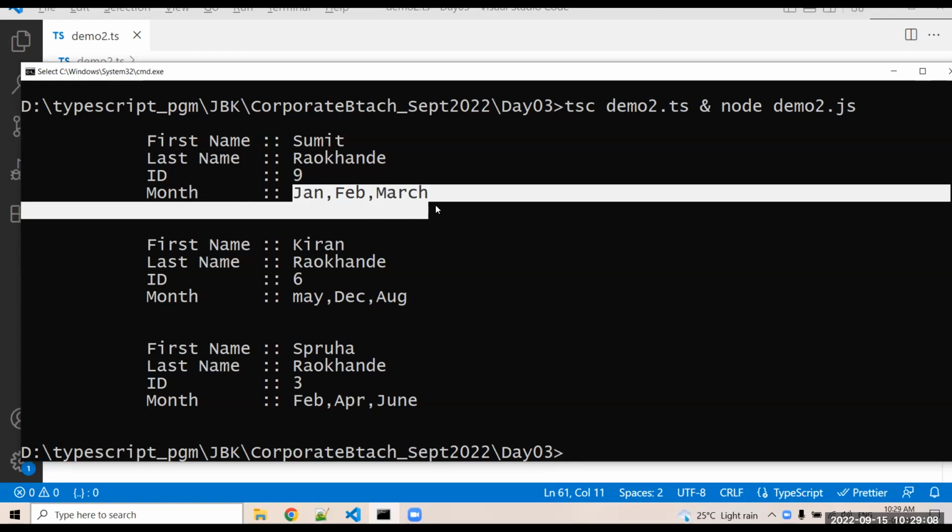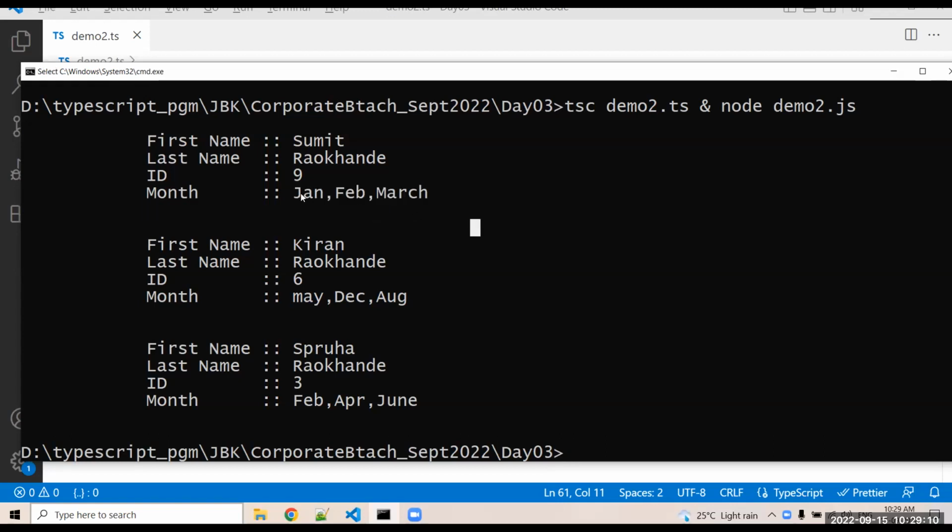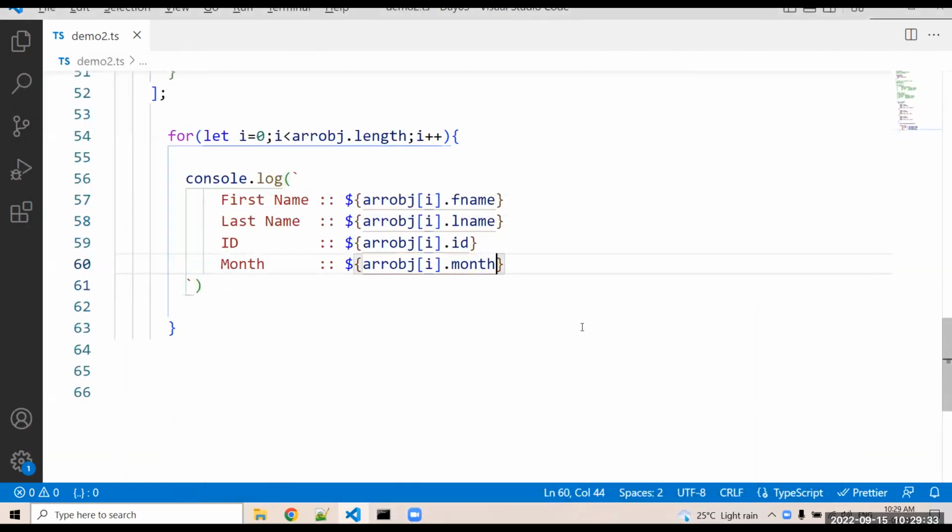Month is also displayed: January, Feb, March. If you want to perform any operation, obviously you can use a for loop. If you want to access only particular Jan, Feb, then yes, your answer is correct that you have to use a for loop. If it's only for display purposes, if you want to render only data to the end user and don't need to perform any operation, then you can directly use that month. As well as you can add the join method, because month is an array.